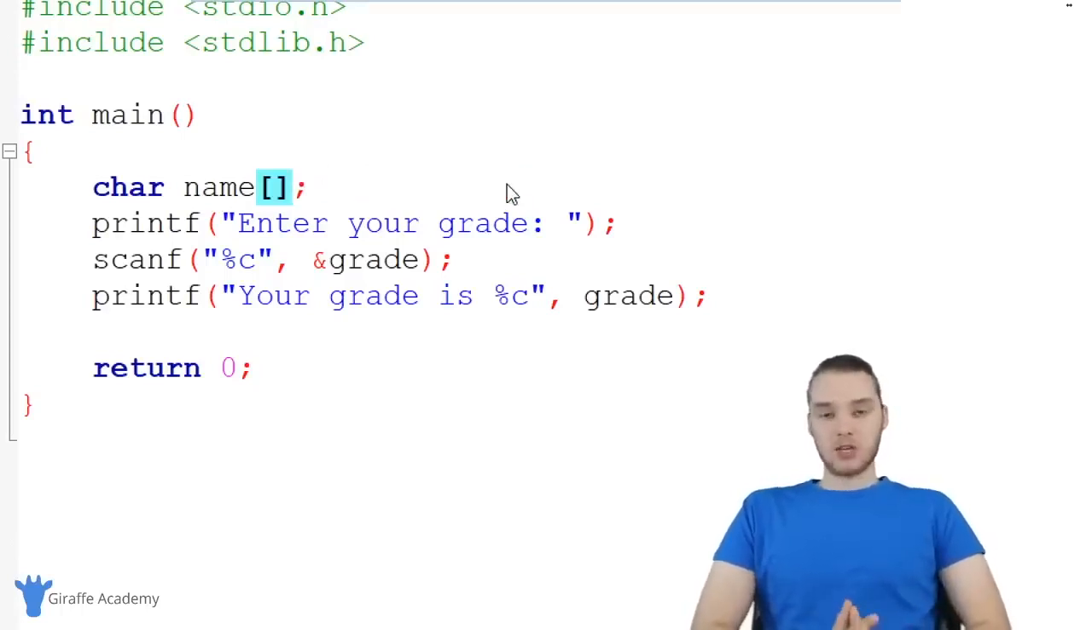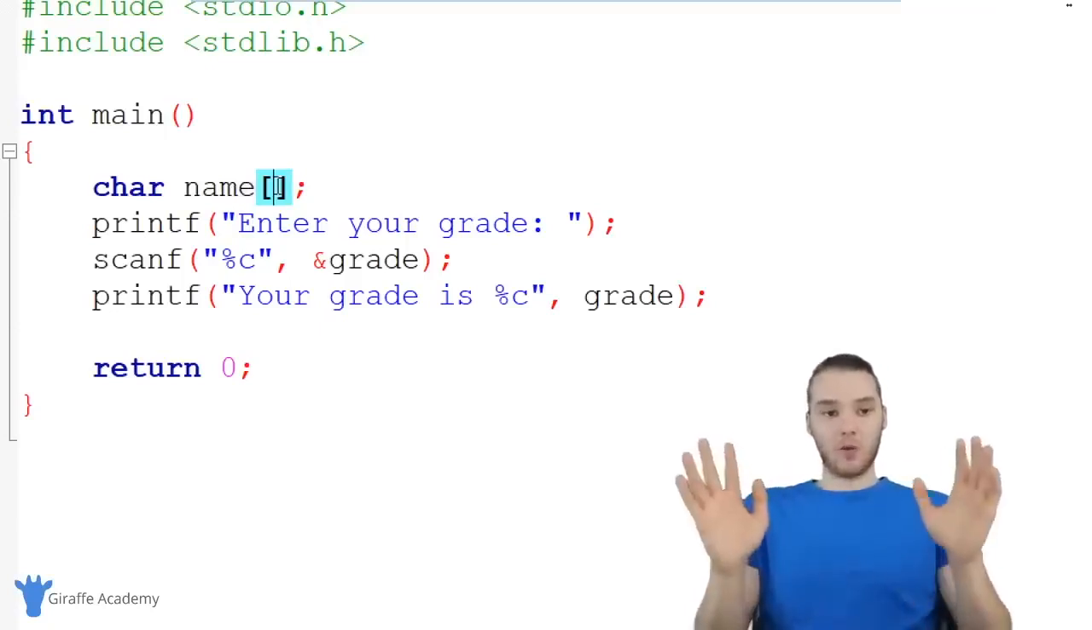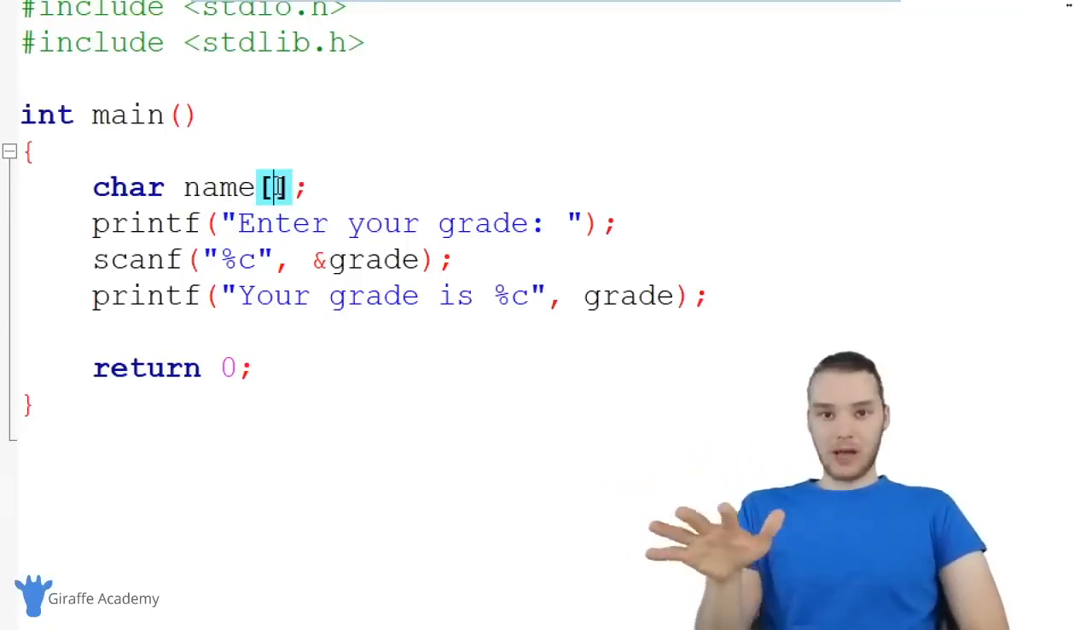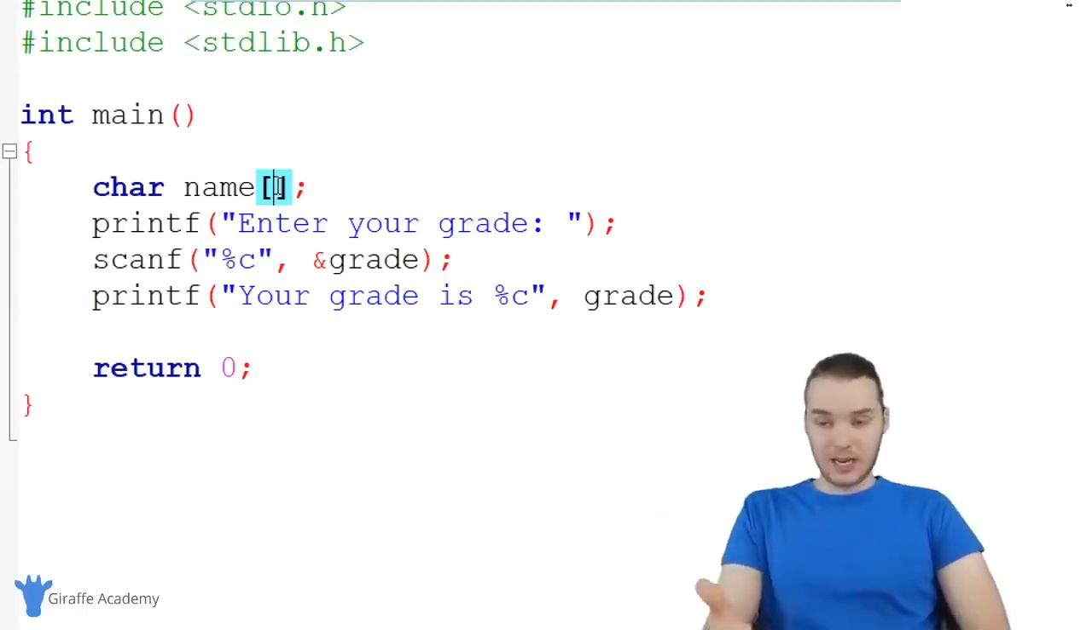But in this particular situation, we're not going to be giving this variable a value right away. In other words, I don't know what the user's name is going to be. I don't know that right up front. They're going to tell us what that is.